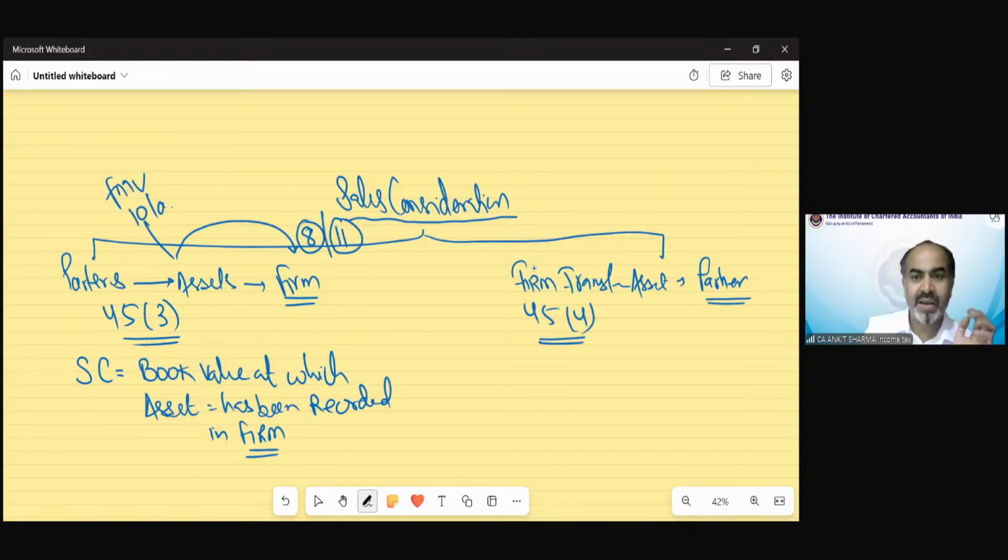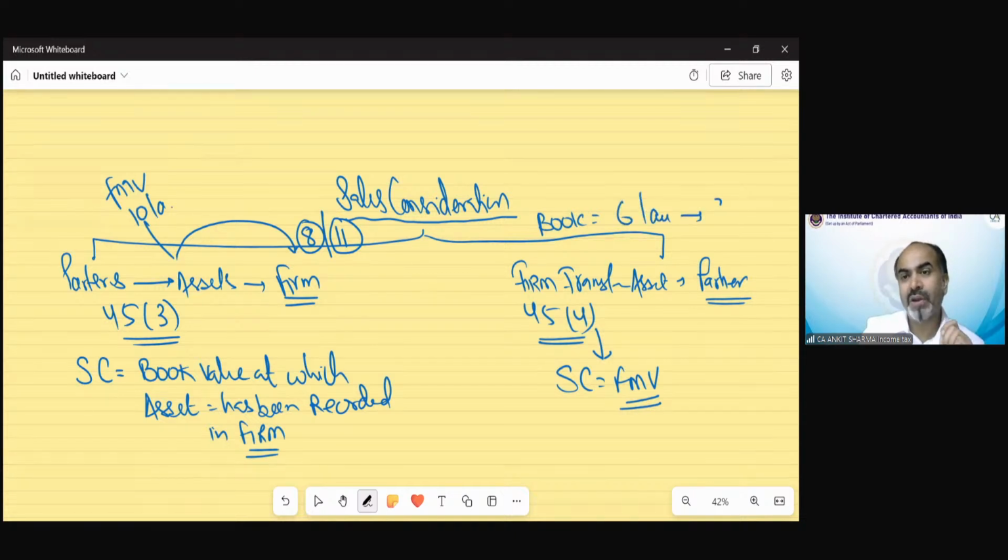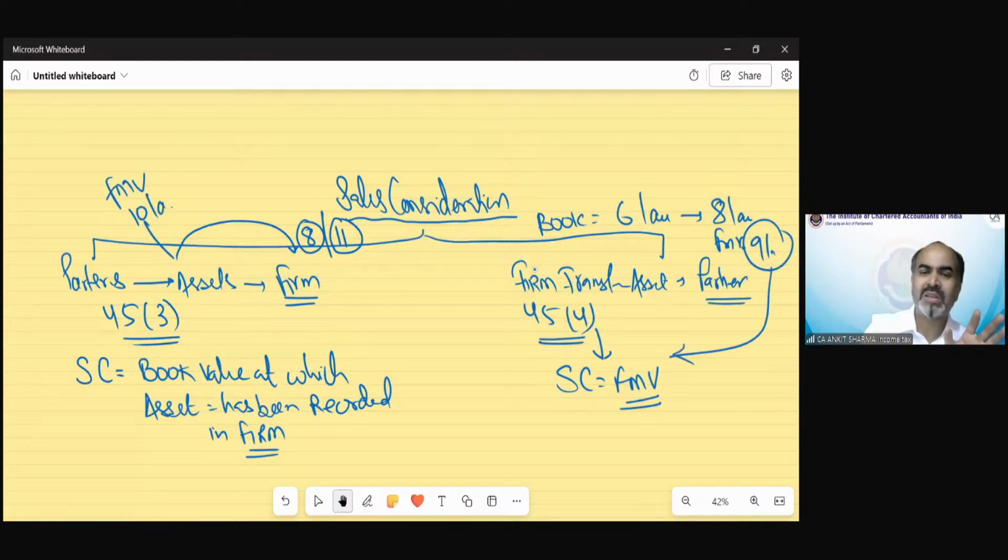As simple as that. When the firm transfers that asset to the partner, then sale consideration would be fair market value. Suppose the book value in the firm's books of account at the time of transfer is 6 lakh rupees. The firm transfers it to the partner for 8 lakh rupees. But the fair market value is 9 lakh rupees. So what would be the sale consideration? 9 lakh rupees. All other provisions like period of holding, indexation, etc. would remain the same. Only the sale consideration special provision has been explained in these two sections.